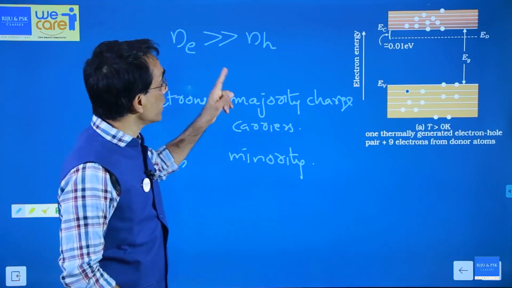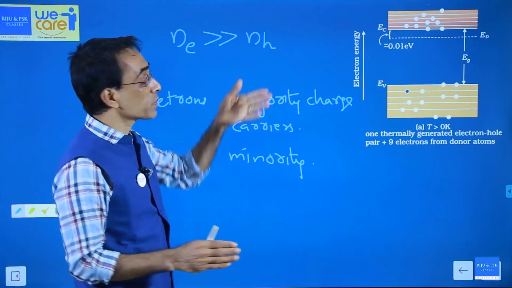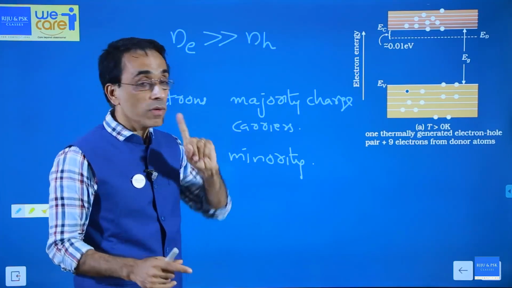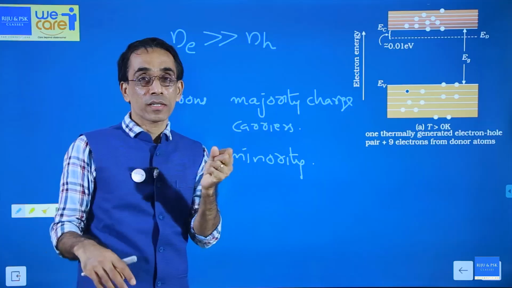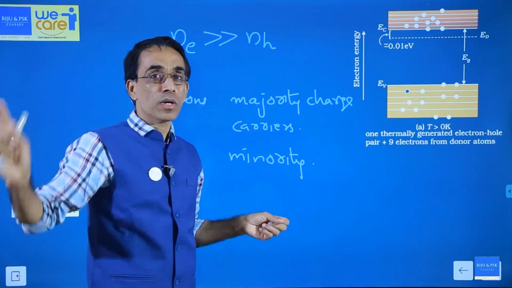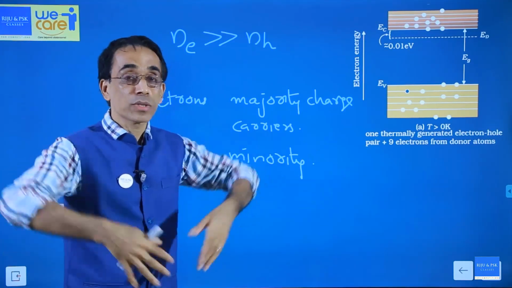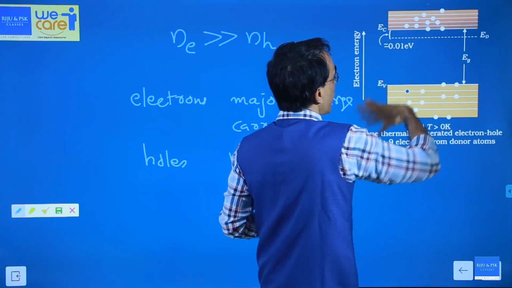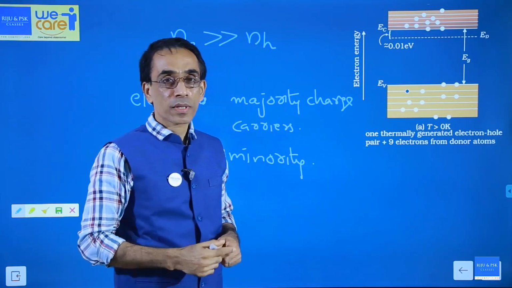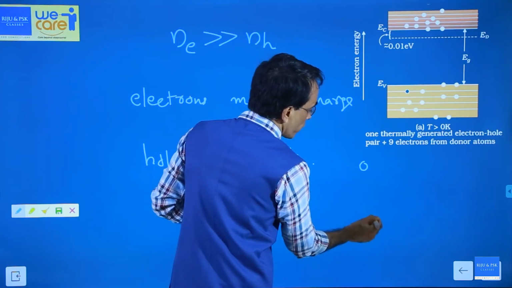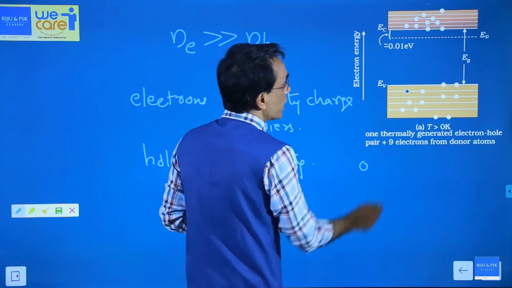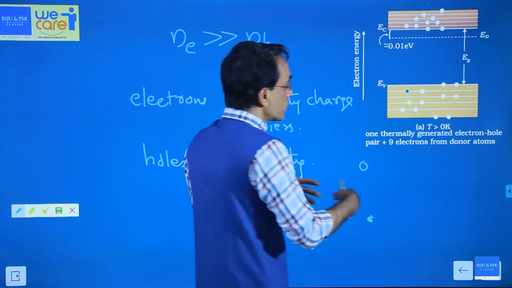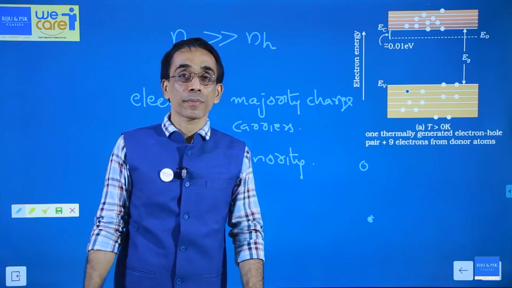Earlier in the pure semiconductor these numbers were equal, but now one hole will find so many electrons around it, ready to jump into that one. Here 10 electrons are there, one hole is there, so the chance of recombination is more. Suppose you have only one hole and one electron, then the chance is very less, but here the chance increases 10 times.